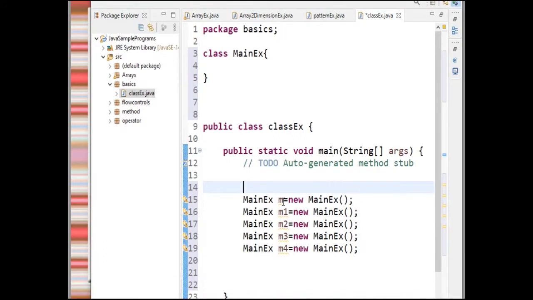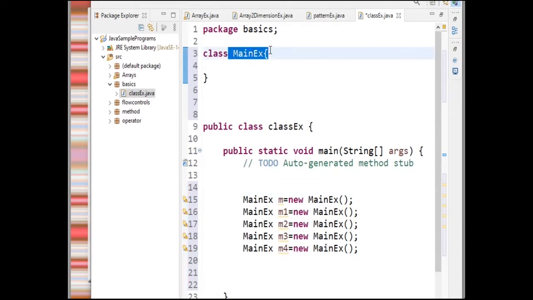I have created m, m1, m2, m3, m4. 1, 2, 3, 4, 5 objects I have created. All these objects belong to which class? To the ClassEx or MainEx? These objects all belong to MainEx, not to the ClassEx. Remember this. I have two classes here. All these objects belong to the MainEx class. Like this I can create n number of objects.